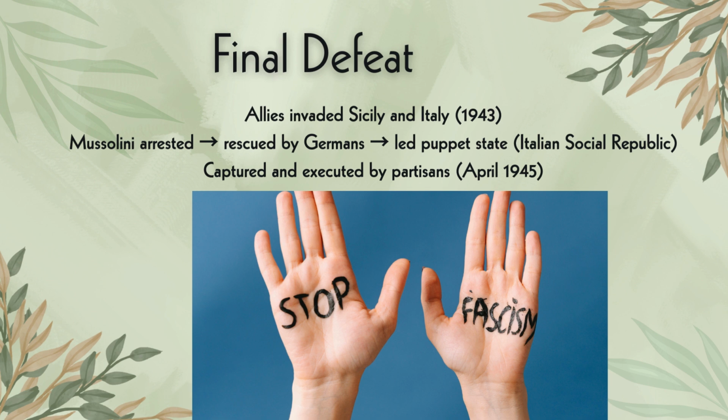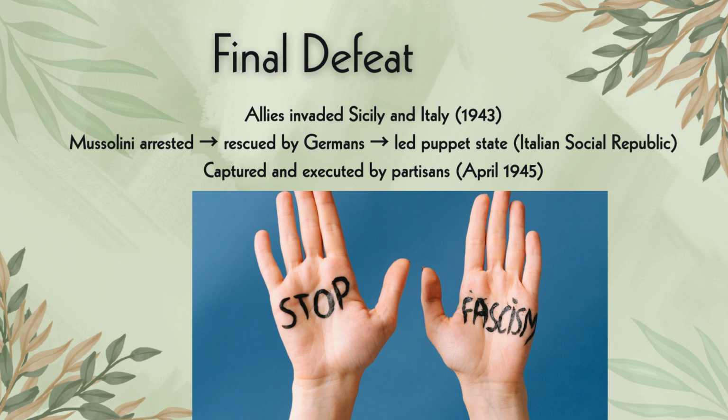Sicily is part of the Italian state, so it was invaded by Britain as well as France and Russia. So you also see Mussolini was arrested. He was later rescued by the Germans, and he led a puppet state, the Italian Social Republic. He was captured and executed by people from his own country. So that's how Mussolini was defeated.